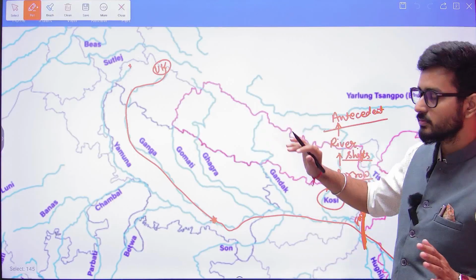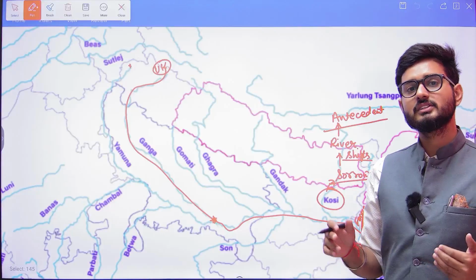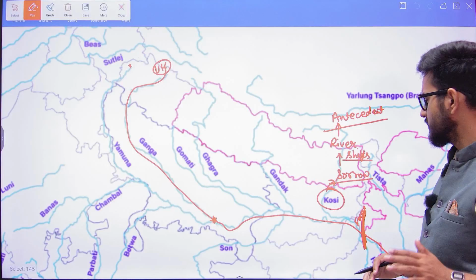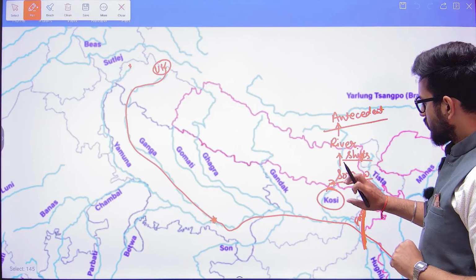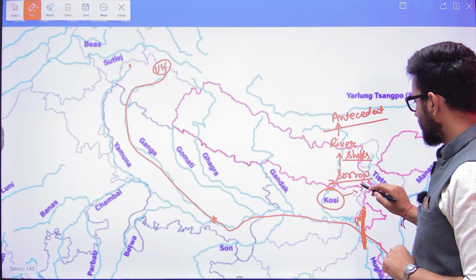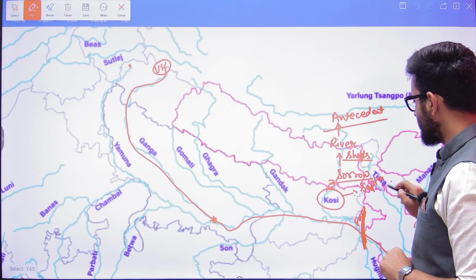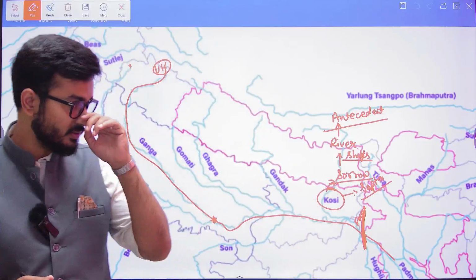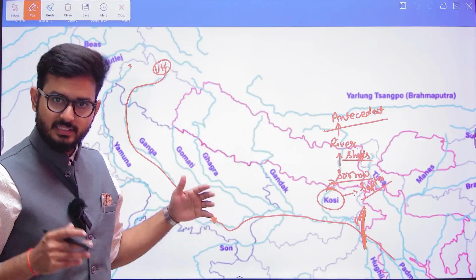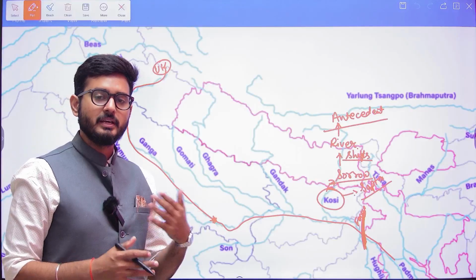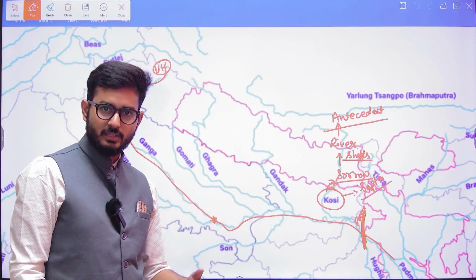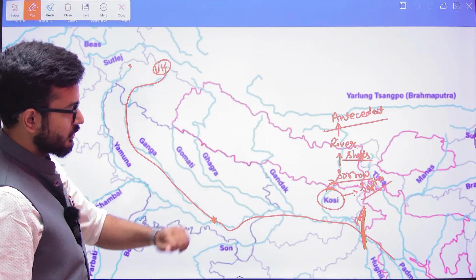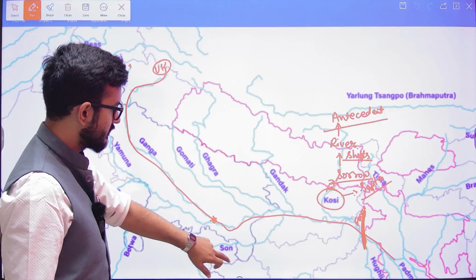So rivers originating from the Himalayas are young rivers. But the rivers that are already there in the peninsula are the old rivers, because they have been prevalent for a long period of time. So Kosi is also known as Sapta Kosi. Why? Because prior to the Kosi formation, various rivers originate from the Nepal area and merge with each other, and then it becomes Kosi. So prior to Kosi becoming Kosi, there is the Sapt Kosi, which merges, and that leads to the creation of the Kosi river.